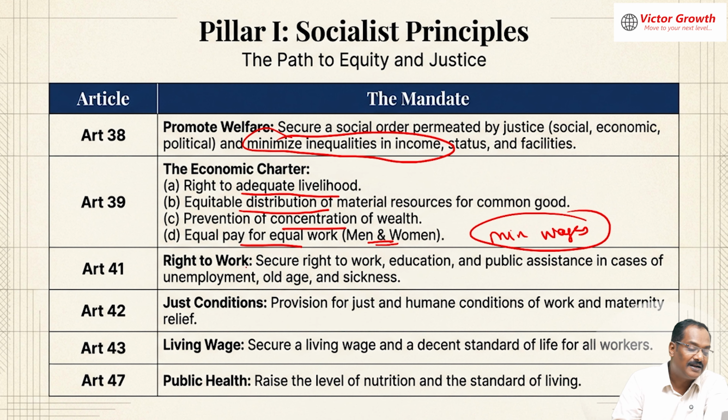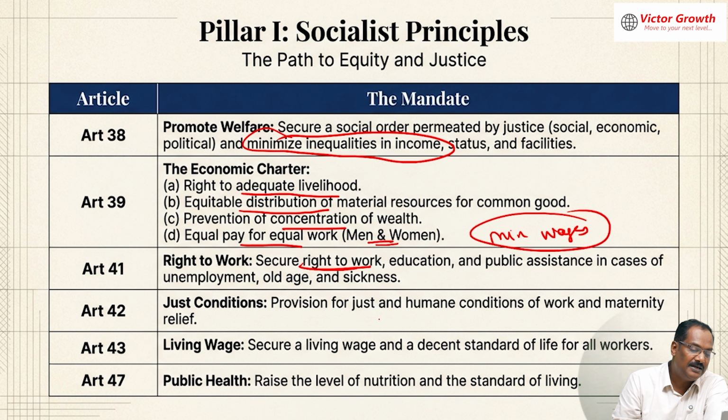Okay, then right to work. Now we have this VBG Ramji. Right to work is not a fundamental right, but the government has implemented it. Understood the point? The government has implemented the right to work. VBG Ramji is an example of that.